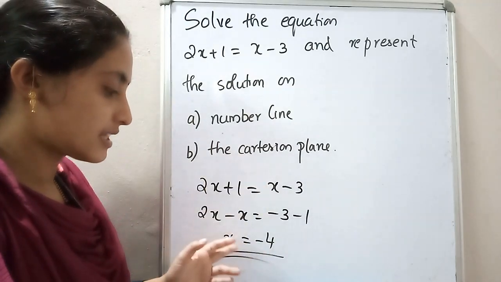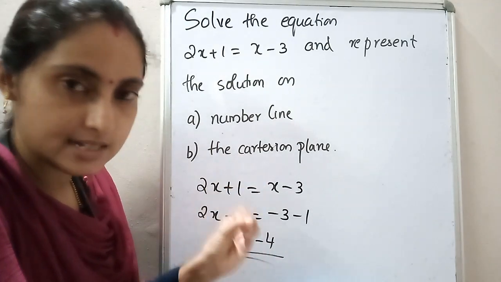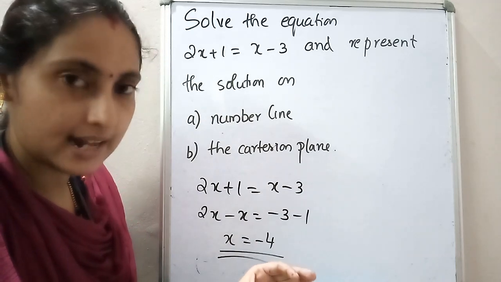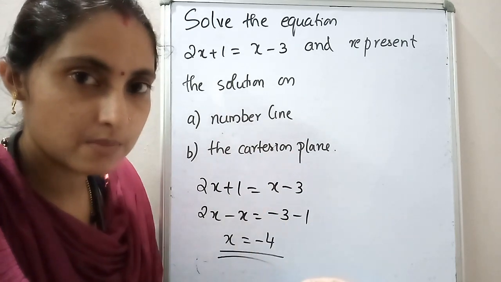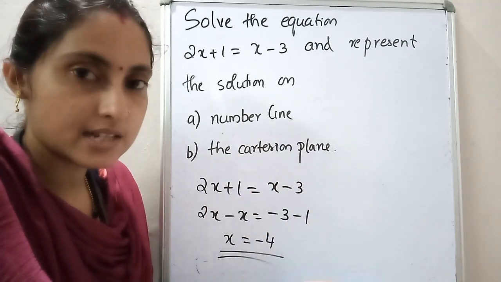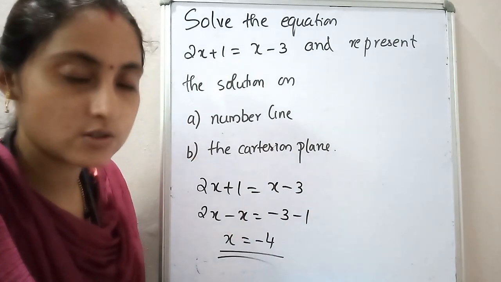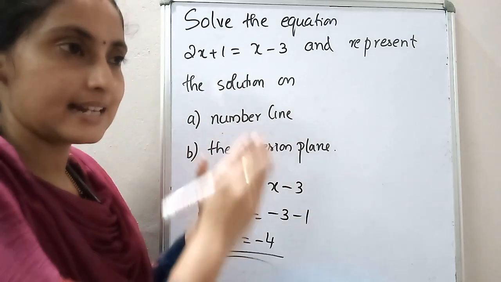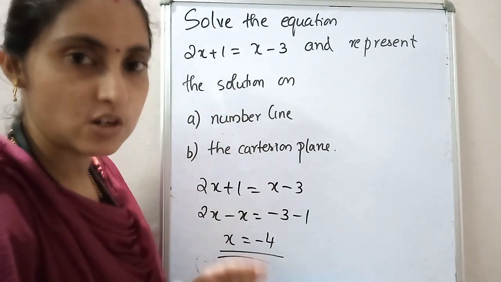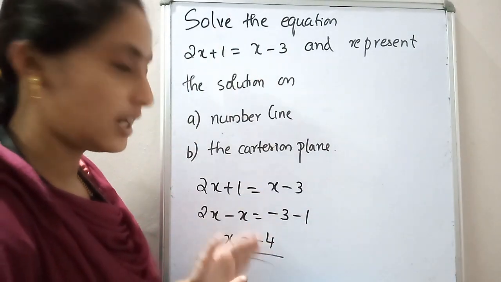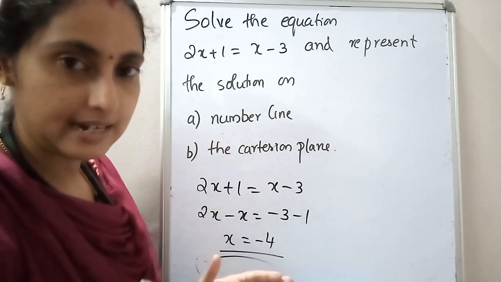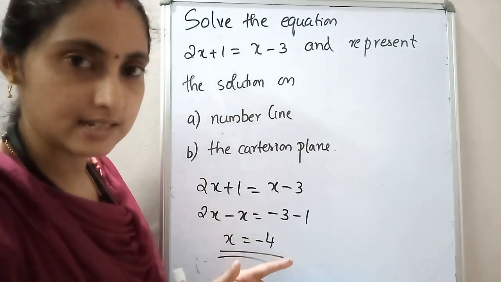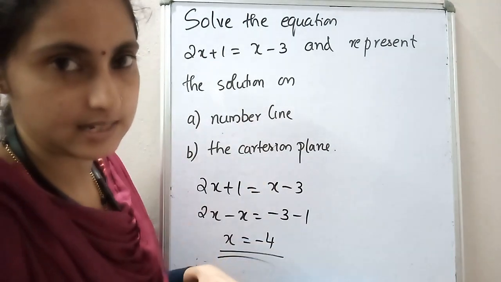So here what is the answer? You got x is equal to minus 4. X is equal to a constant means that line is parallel to which axis? X is equal to some number means the line is parallel to the y axis. X is a constant means the line is parallel to the opposite axis, that is, opposite of x, so the y axis.